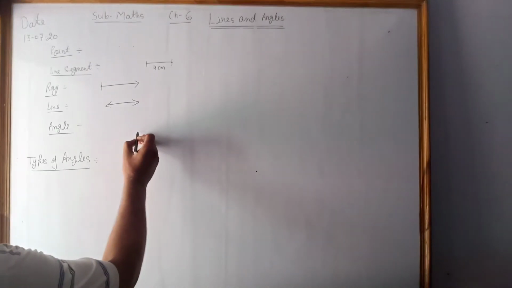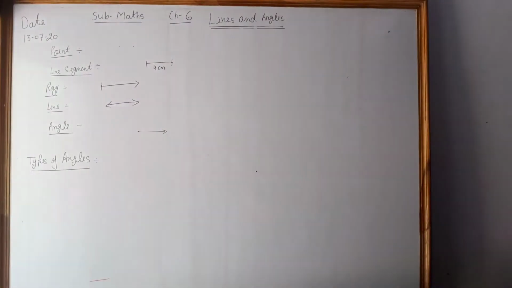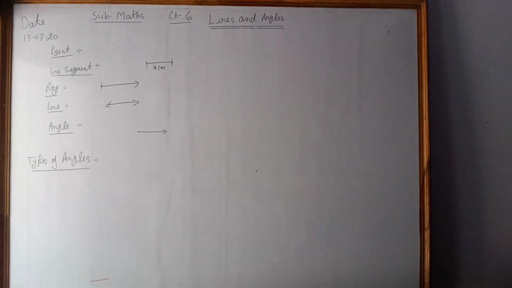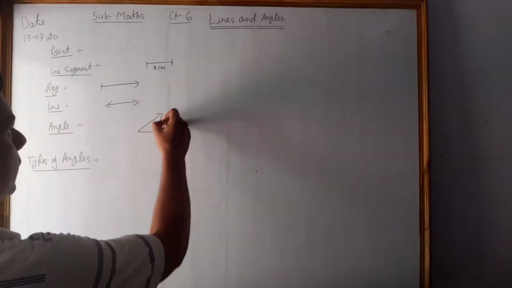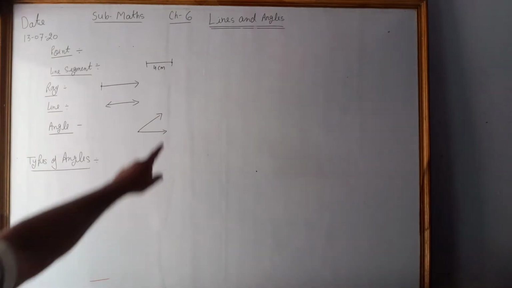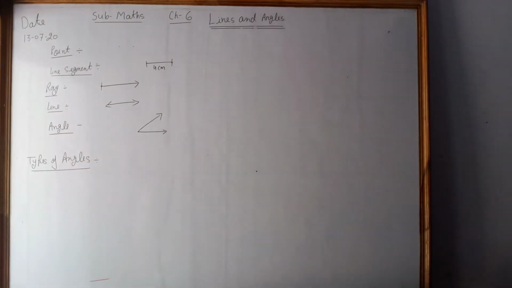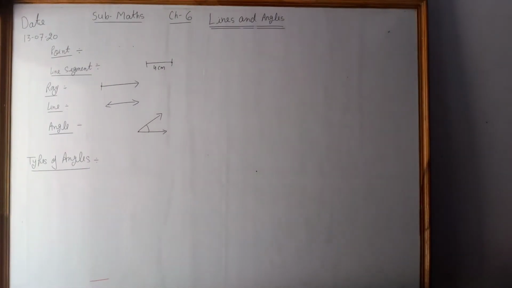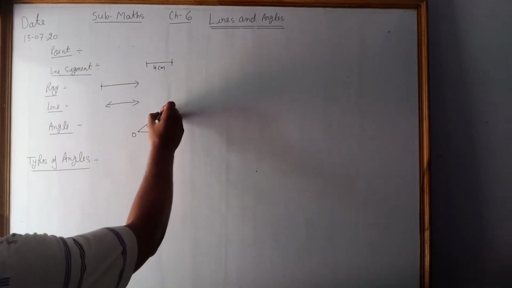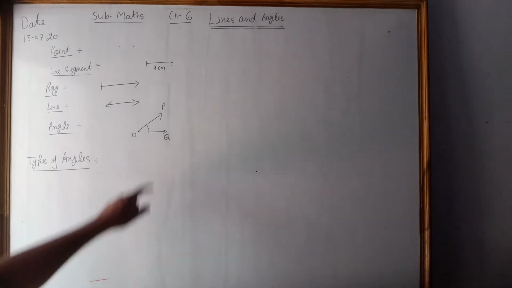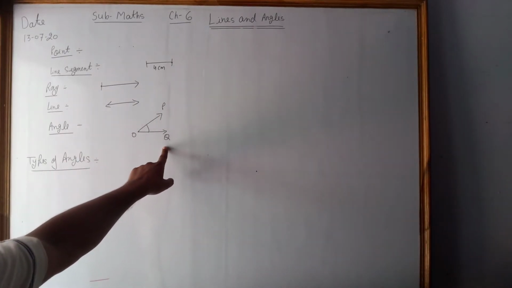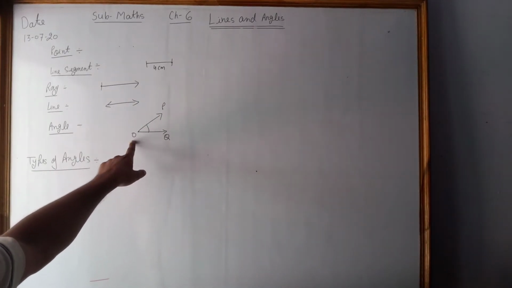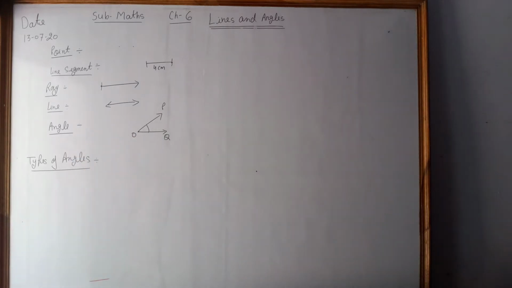See, first ray is this and second ray is this. The inclination of these two rays, that is the angle. We can give the name of this also, angle POQ, where these two rays incline to each other, that point comes in the middle.